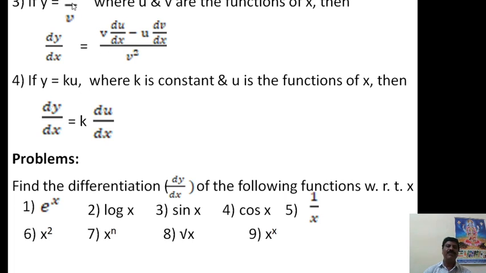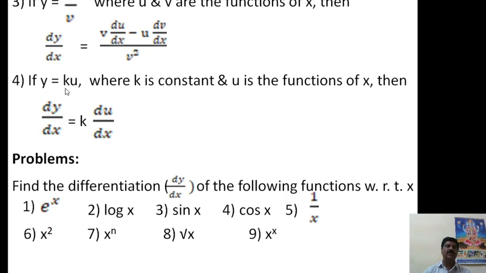Now here, simply the first function is nothing but u and the second function is nothing but v, therefore v square will be there. The second function as it is means you keep v as it is, take the differentiation of the first function means du by dx, keep minus as it is, then keep the first function as it is means u as it is, take the differentiation of the second function means dv by dx. Now this rule is called the quotient rule.